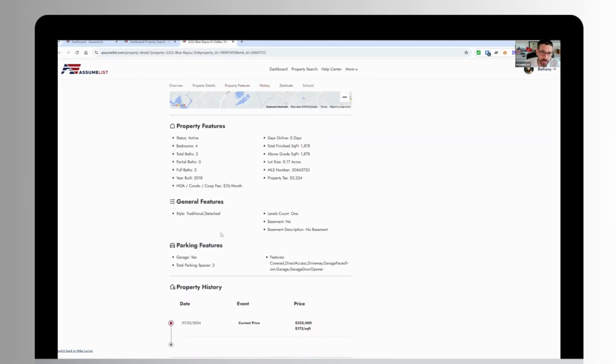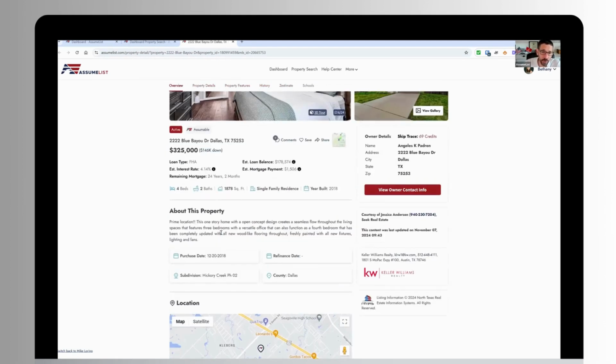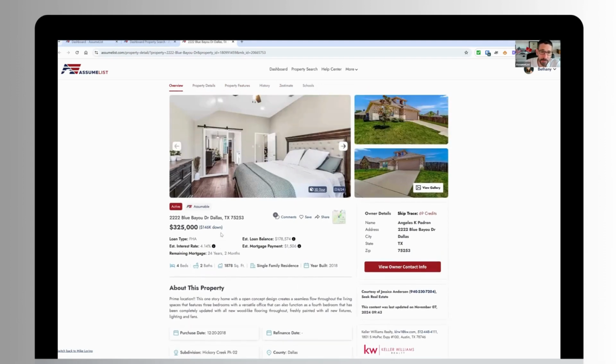So we really want this to be schools, if you're interested in what schools the home is located in. So we really want this to be a full-featured search platform. But the most powerful thing here is now, how do you get this information in front of your clients?